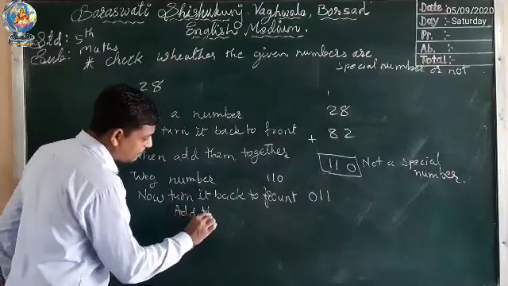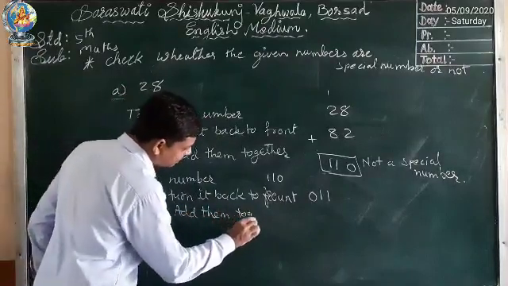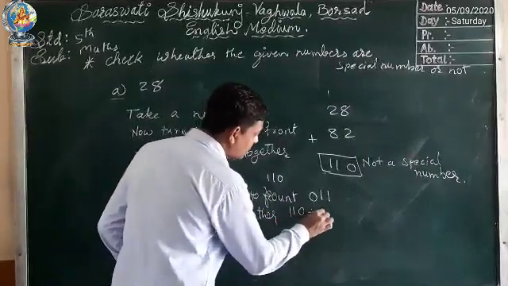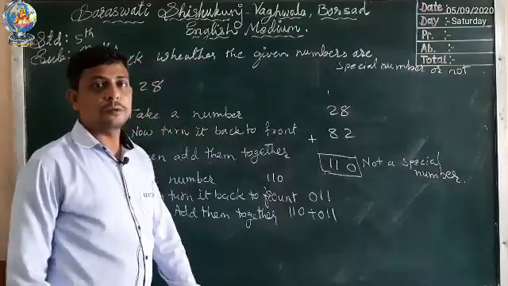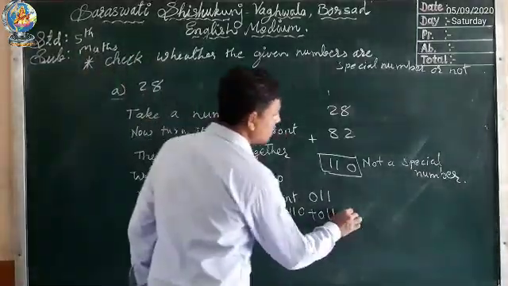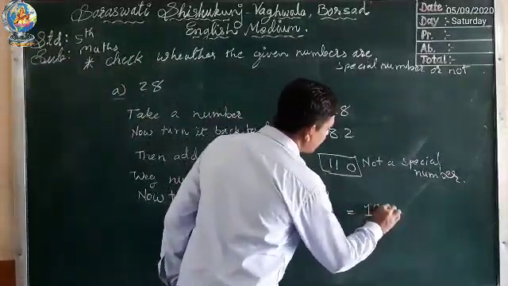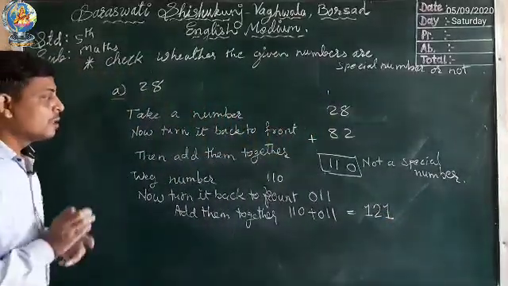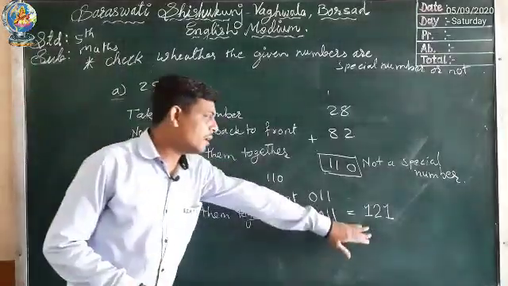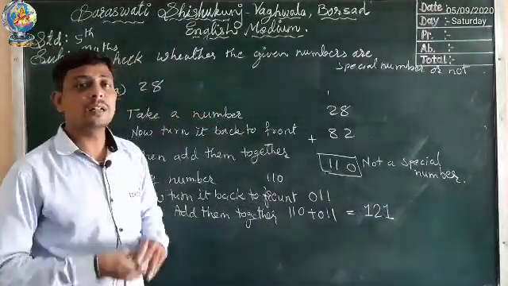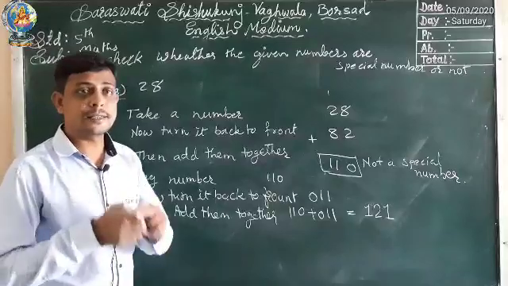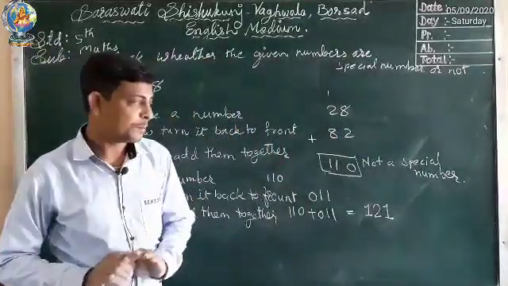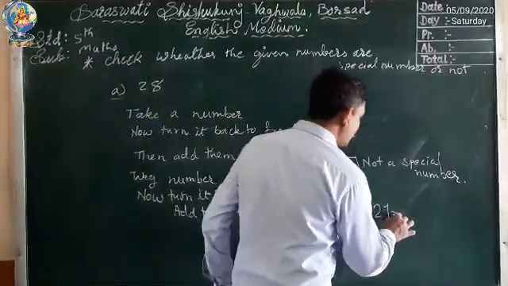Add them together. So when we add 110 plus 11, we get 121. So we know that 121 is a special number. It reads the same from both sides, right to left and left to right.